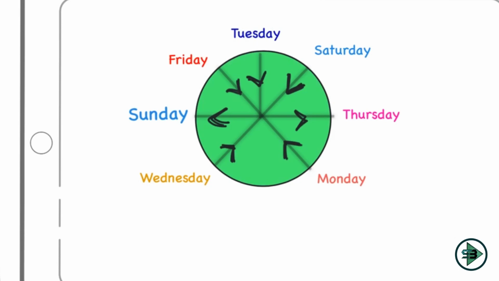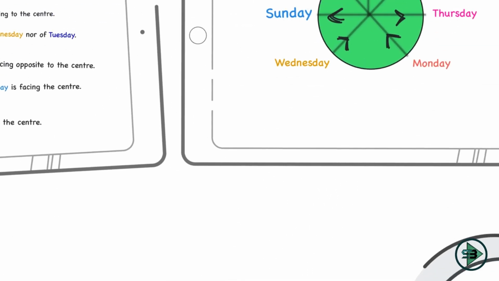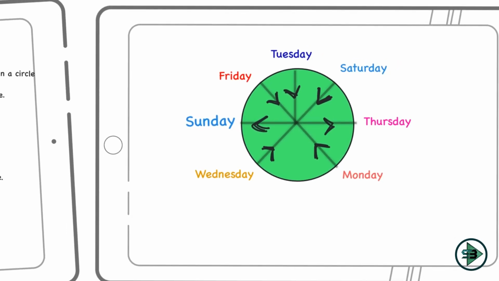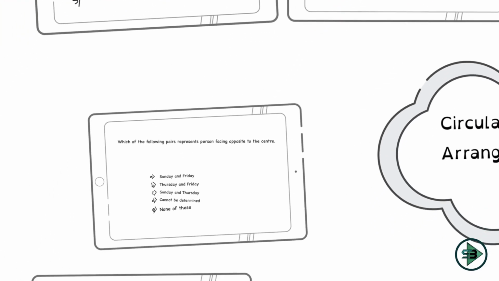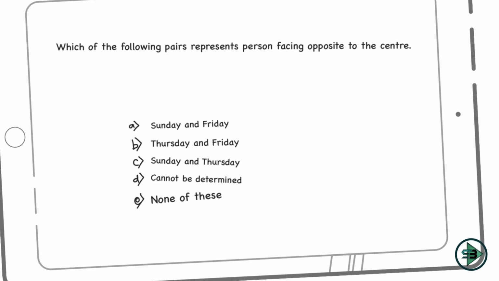Now I'm ready with the questions. The first question that I get on the puzzle is this. Which of the following pairs represents person facing opposite to the center? So I know 2 are facing opposite. So which are those 2? Let's go to the puzzle. So it is Sunday and Thursday, right? Quite clearly it is Sunday and Thursday who are facing opposite to the center. So Sunday and Thursday should be my answer. Let's come here. Which is that option which is saying about Sunday and Thursday? It is option number C. Okay, option number C. So that serves out.